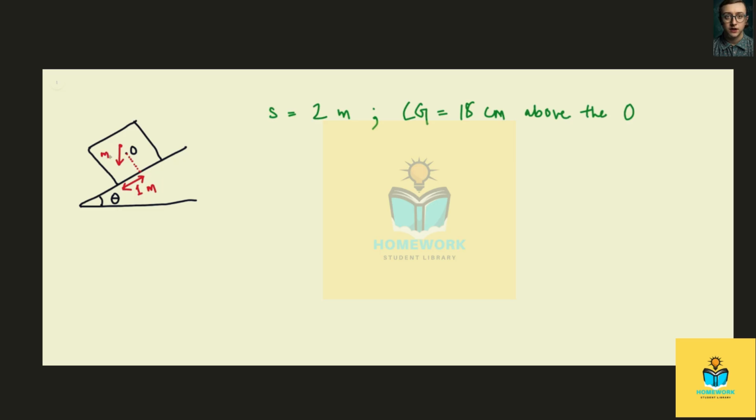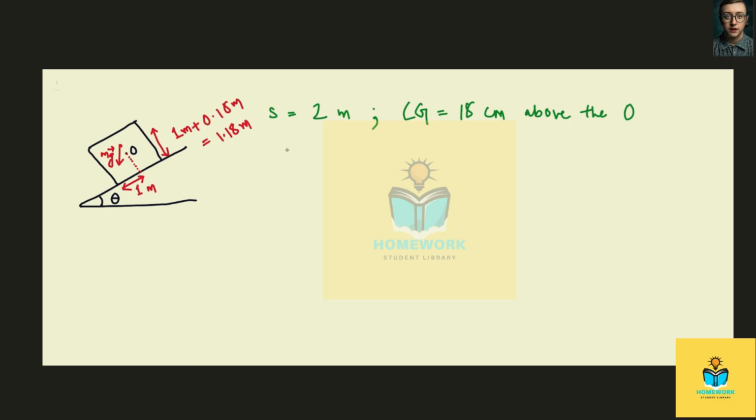And this force should be equal to mass times acceleration due to gravity. And since this distance from the base to O is 1 meter, therefore the center of gravity is above this plane by a distance of 1 meter plus 18 centimeters, or 0.18 meter. Therefore, this distance is 1.18 meter.